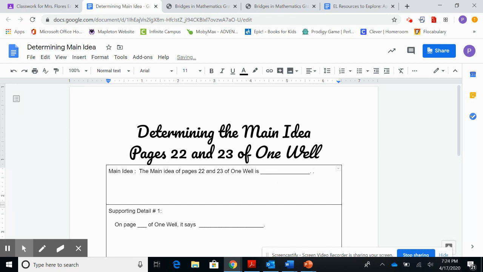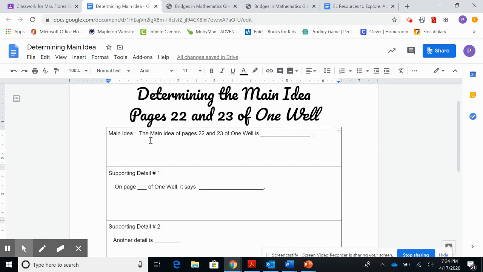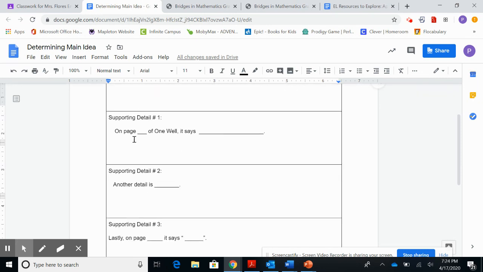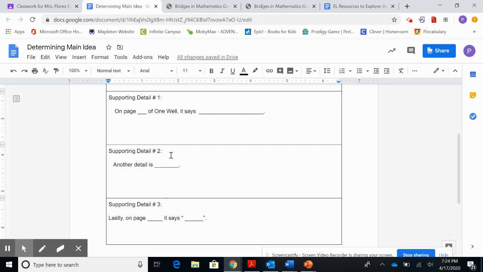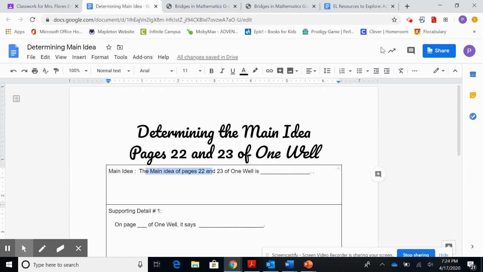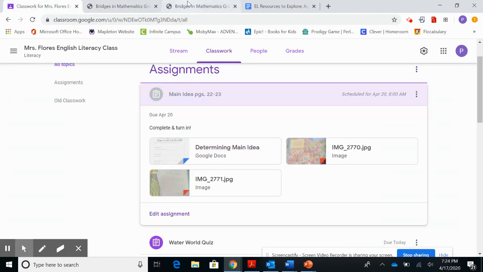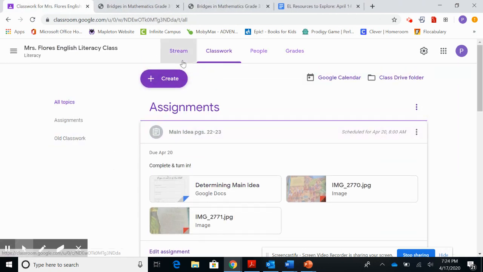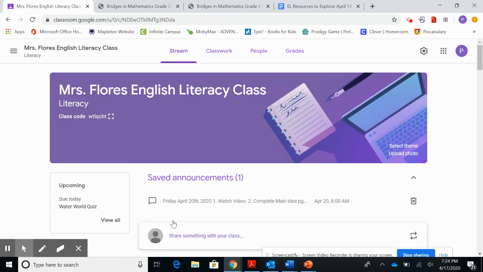And it was so nice that I started some sentence starters. You don't have to use these, you can make your own, but these sentence starters are for those who are struggling to write complete sentences, okay? You don't need to use them, you can just use your own. So here I have one for the main idea, supporting details, okay? And make sure that these details are coming directly from the text. When you are done, a turn in button will show here, and make sure you click that and submit your assignment for today.